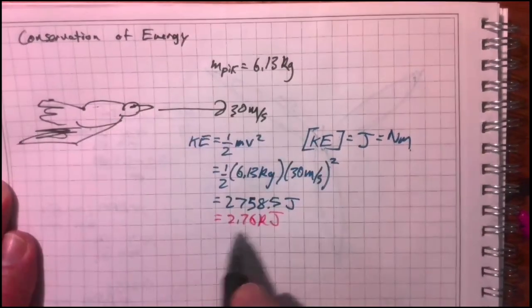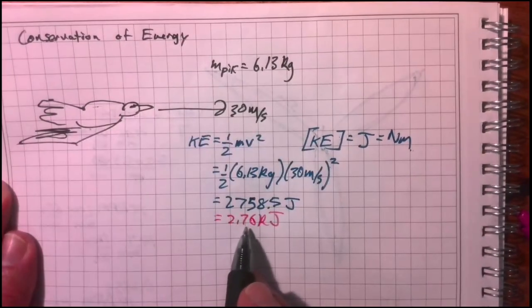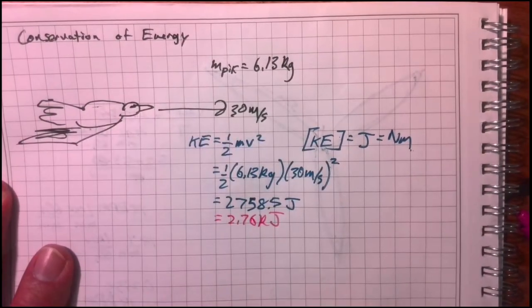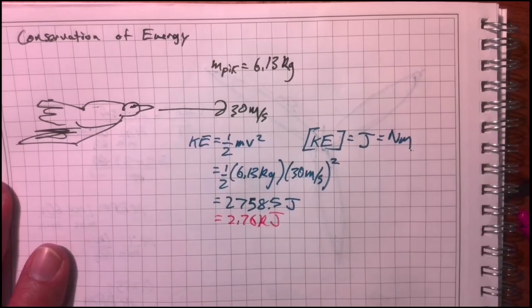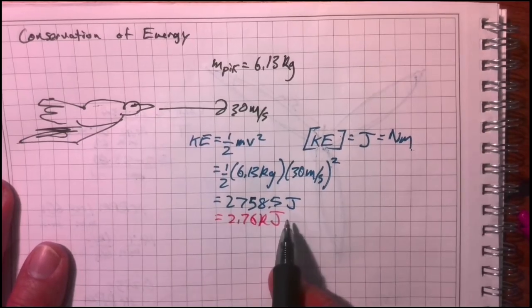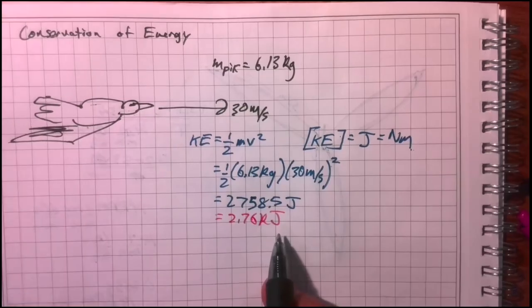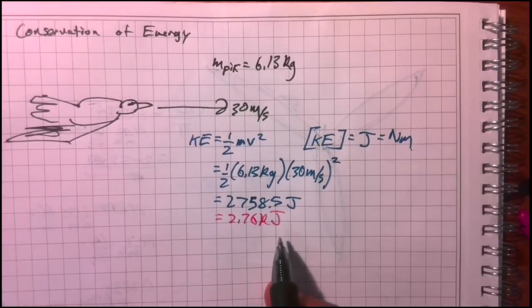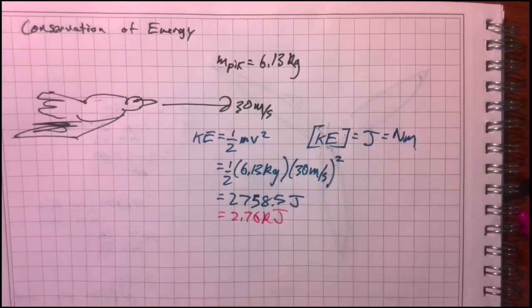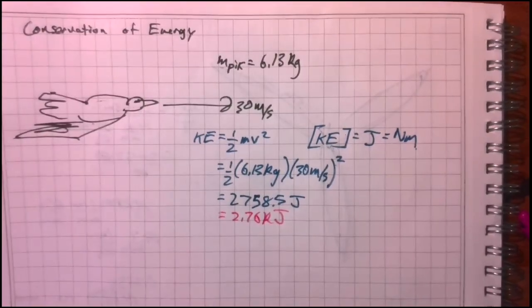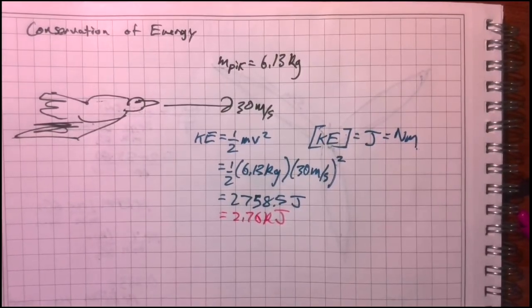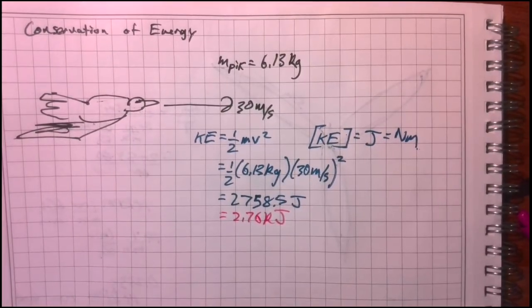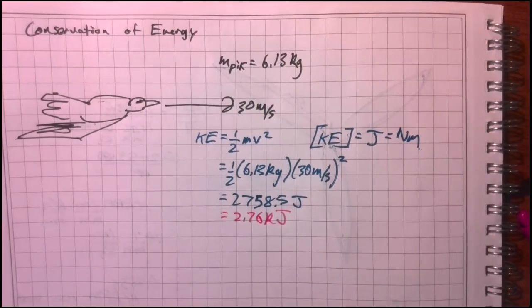The Falcon is going to have a kinetic energy of 2.76 kilojoules. That's the energy of the bird, and unless friction acts on it, it will never lose any energy. This is related to Newton's law, because Newton's law tells us that things continue to stay in motion unless they're acted on by an outside force.